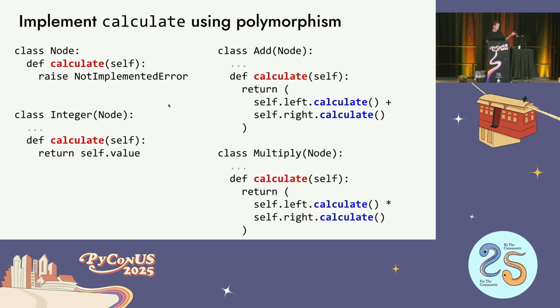Again, we have these classes, the node class, the integer class. So there's a node base class with a calculate method that doesn't do anything by default. And then we specialize it for each of the classes. For an integer, you just return the value. For addition, you calculate the left side and the right side and then add them together. For multiply, you calculate the left and the right and then multiply them together. So, a very, very simple OOP program.